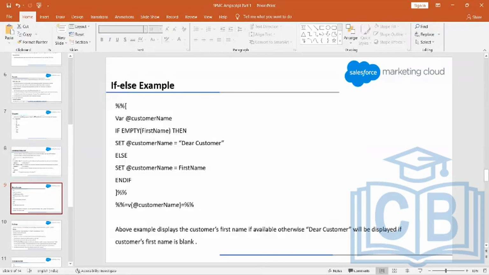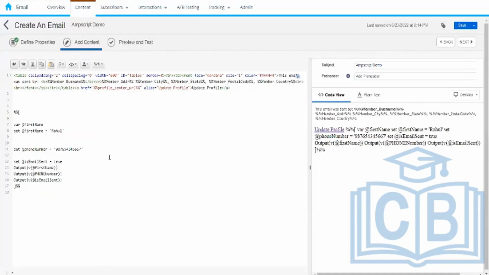It could happen that somebody has a first name and somebody doesn't have a first name, as it's not a mandatory field. Now, when we want to personalize the email, we want to check whether the first name is stored in our Marketing Cloud data extension or not. If the first name of the customer is there, let's say, we write Hi, customer name.